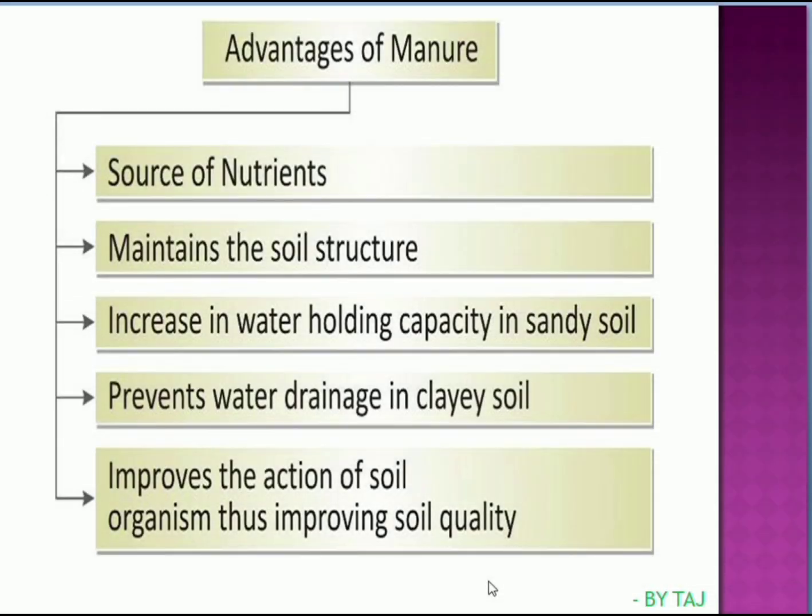So next one, that is advantages of manure. Manure is a very important source of nutrients and maintains the soil structure. Soil structure is maintained with the help of manure. It increases the water holding capacity in sandy soil, and in clay soil it prevents water drainage. It also improves the action of soil organisms, thus improving the soil quality. So as I said, beneficial microorganisms are improved with the help of manure.